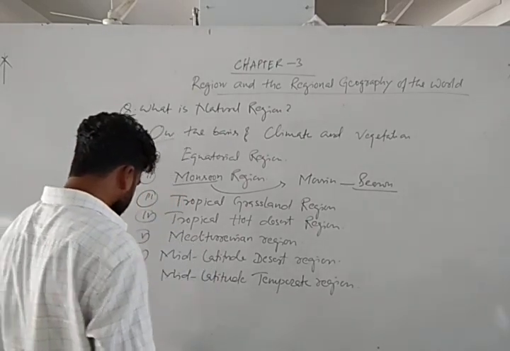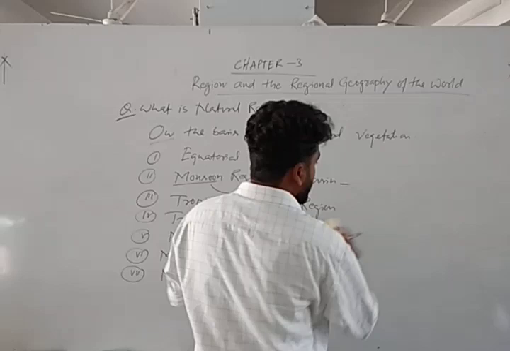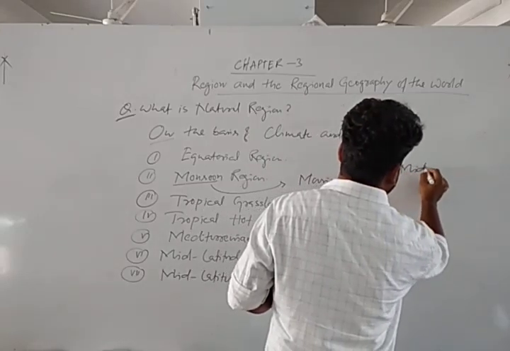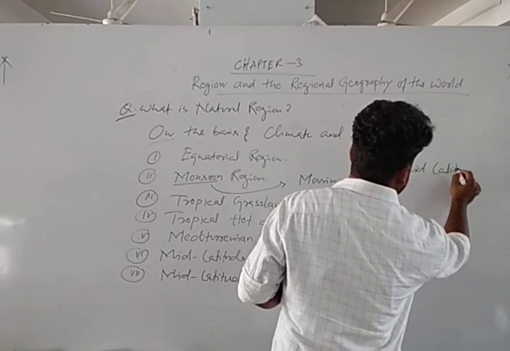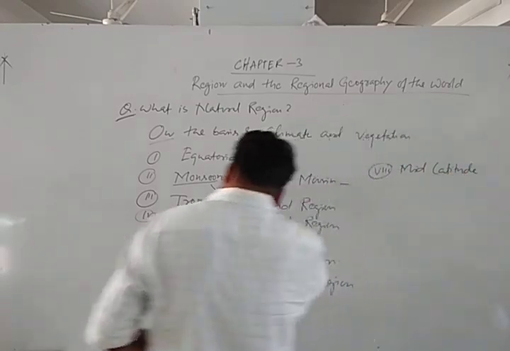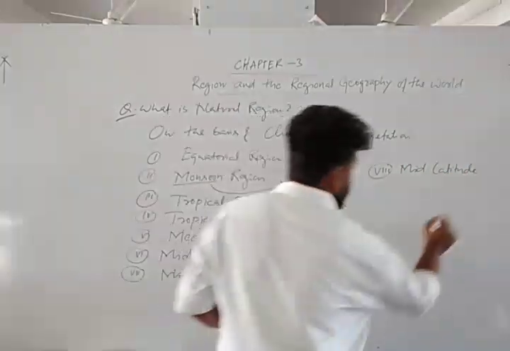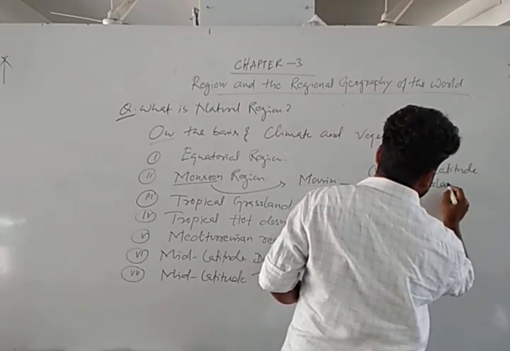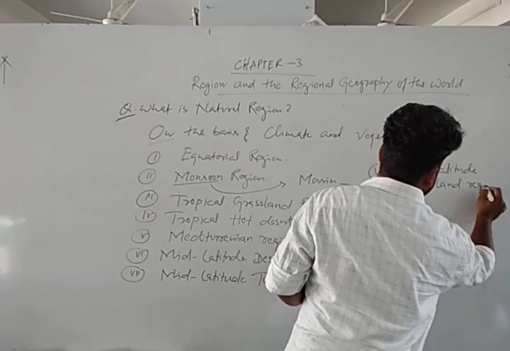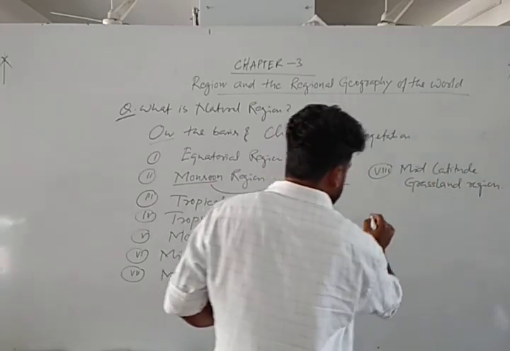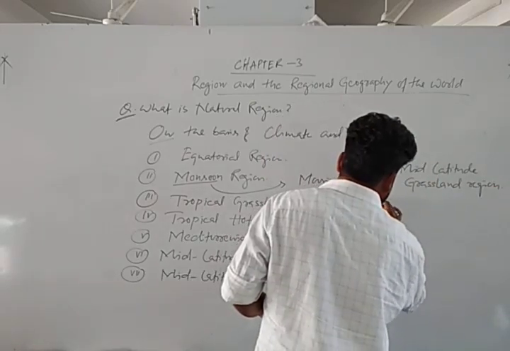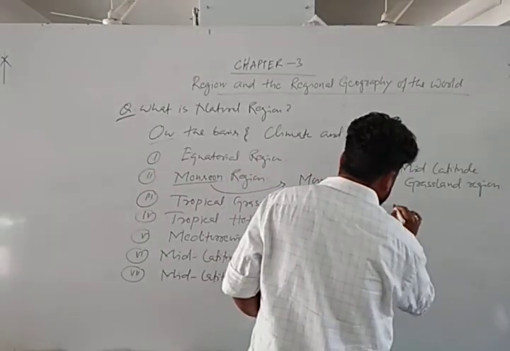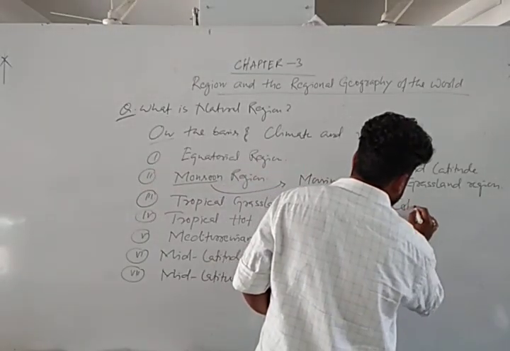Now come to number 8, mid latitude grassland region. Number 9, cold coniferous forest region.